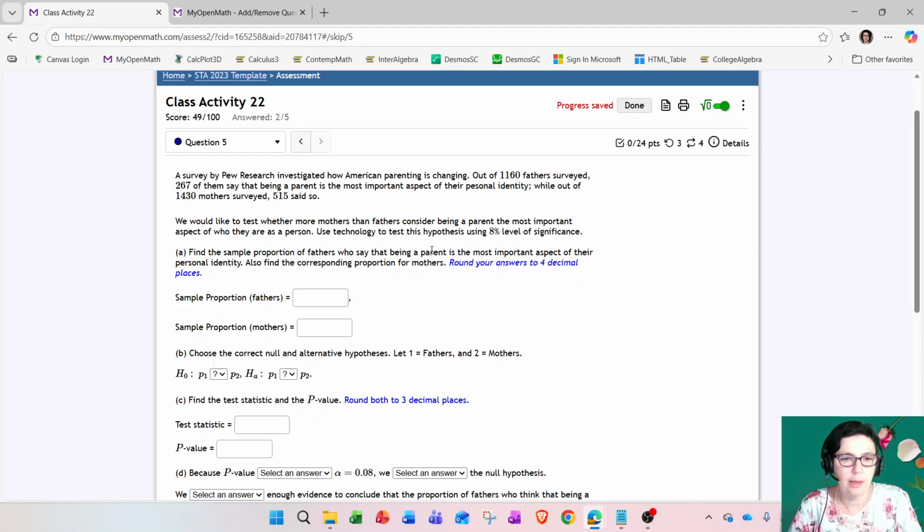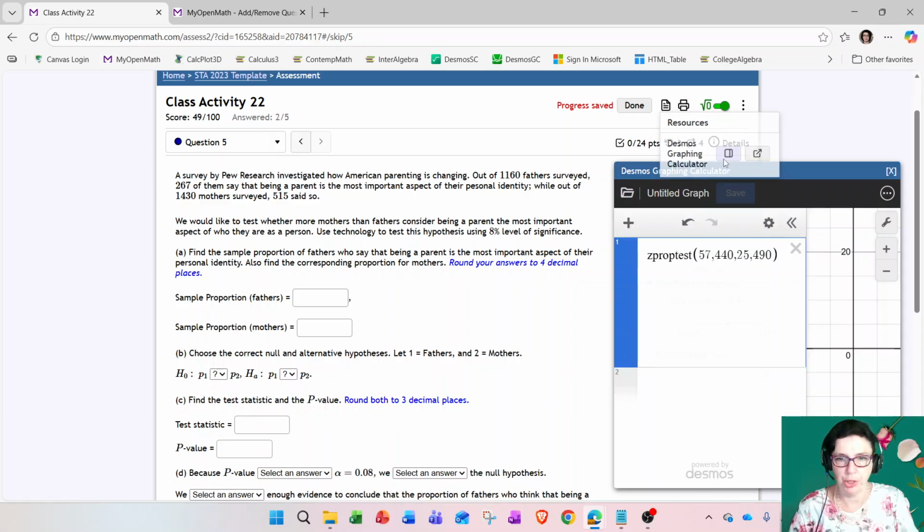Okay, in this example, we are also comparing two population proportions. In this case, we are looking at a survey done by Pew Research, and they researched whether being a parent is the most important aspect of your personal identity. They compared fathers and mothers. It looks like fathers is group number one and mothers is group number two. Let's first compute the sample proportions.